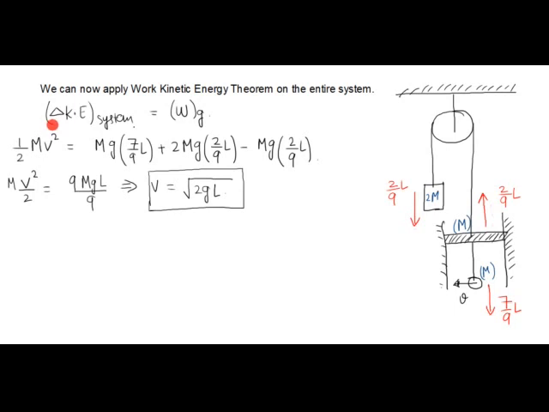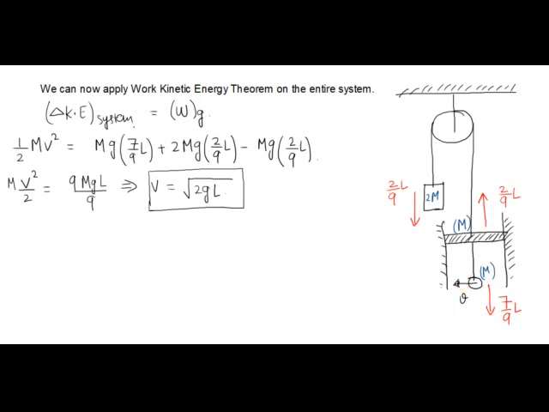So applying this work kinetic energy theorem on the entire system says that change in kinetic energy of the system is equal to work done by gravity. So change in kinetic energy of the system, because piston and this block have zero velocity, this delta K system will contain only one term, which is half mv square, where v is the speed of this particle with respect to piston or with respect to ground.